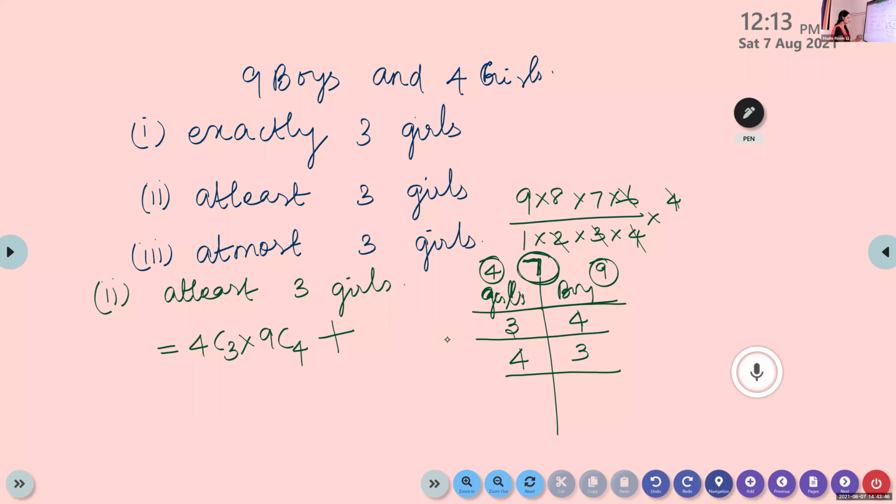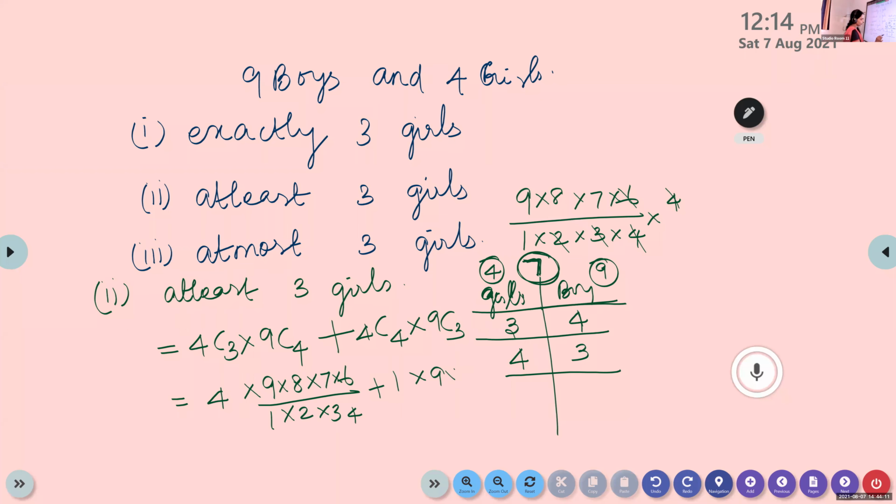Now simplify this. 4C3 is the same as 4C1, which is 4. 9C4 is 9 into 8 into 7 into 6 by 1 into 2 into 3 into 4. Plus 4C4 is 1, so it is 1 into 9C3, that is 9 into 8 into 7 by 1 into 2 into 3. Simplify, we'll get the answer.